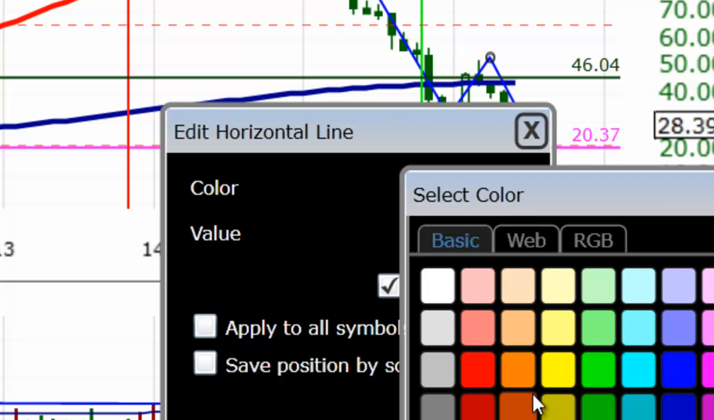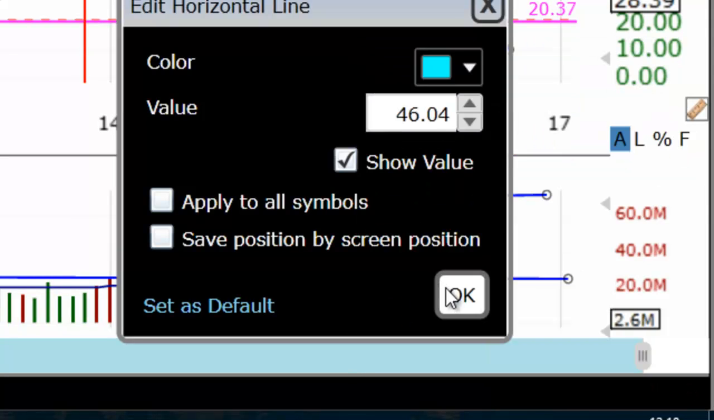Here it is. Which color should I use now? I'm running out of ocean. I used pink already. Let's use turquoise, okay?